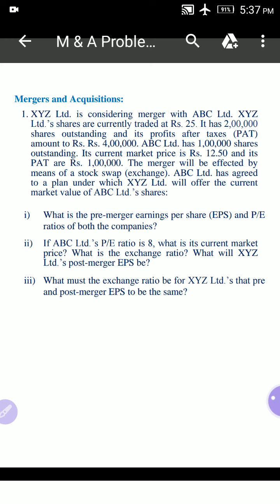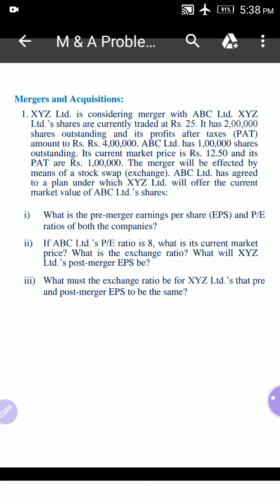XYZ Limited is considering a merger with ABC Limited. XYZ Limited shares are currently traded at rupees 25. It has 2 lakh shares outstanding and its profits after taxes amounted to rupees 4 lakhs. ABC Limited has 1 lakh shares outstanding.